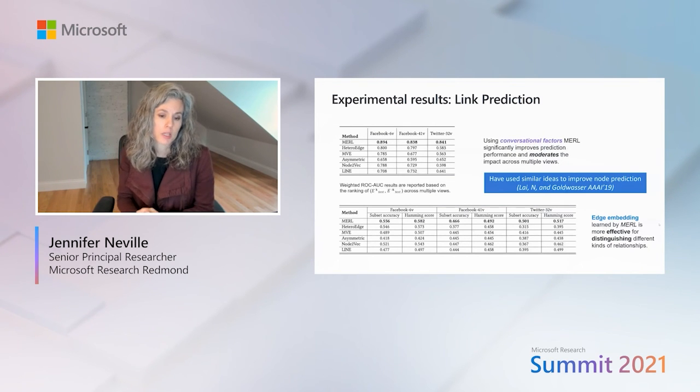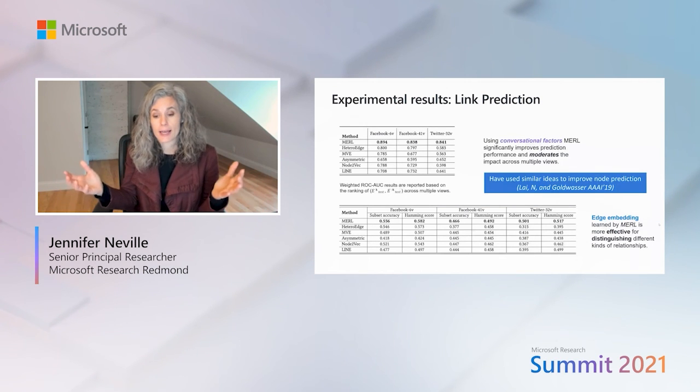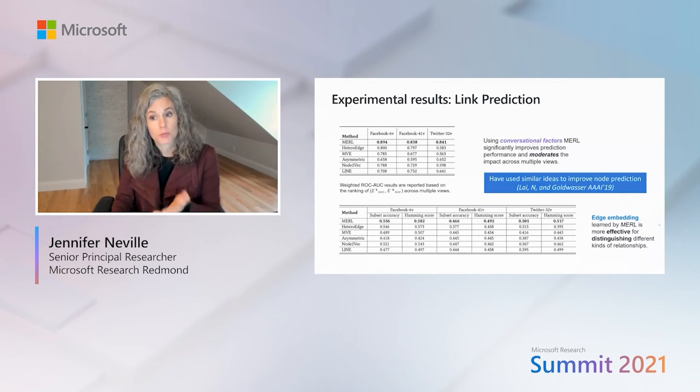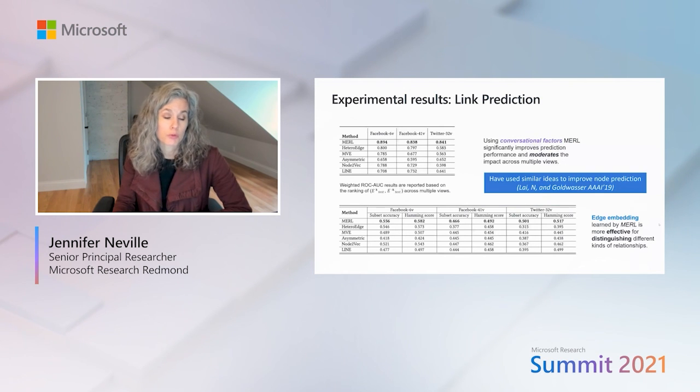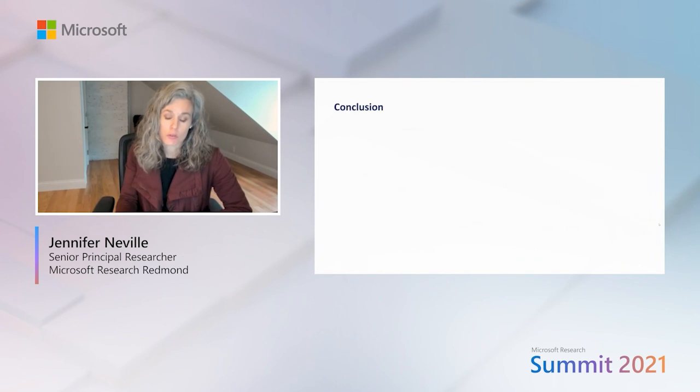So we are simultaneously using the joint information well, but we also need to be able to say which dimension it's more important for. And we've used similar ideas to this to improve node prediction as well as link prediction. So these conversation factors are really a way to leverage the textual content or the conversation that goes back and forth between users, even if you don't know why they're having those conversations.